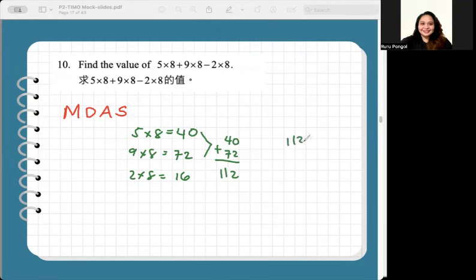minus 16. So 12 minus 6, 6. 10 minus 1, 9. Correct answer is 96.